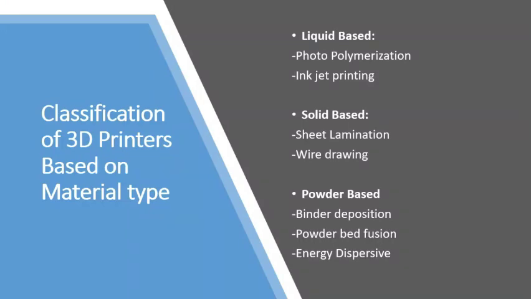How do you classify the 3D printing machine? As I said before, it is based on the type of material: liquid material, solid material, and powder material. Liquid based is photopolymerization and inkjet printing. Solid based is sheet lamination and wire drawing. Powder based is binder deposition, powder bed fusion, and energy deposition.